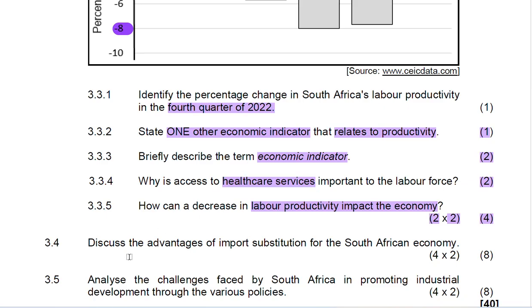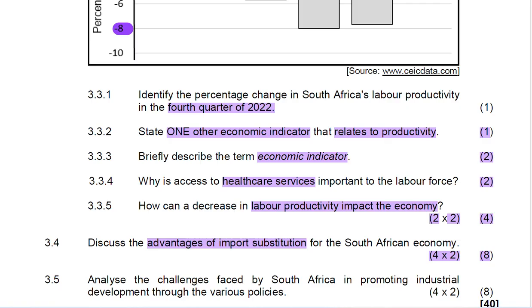Now let's just look at 3.4. 3.4, we need to provide 4 points. And each point will get you 2 marks, and the total of 8 marks is available for the candidate. So what is the question? Discuss the advantages of import substitution for the South African economy.